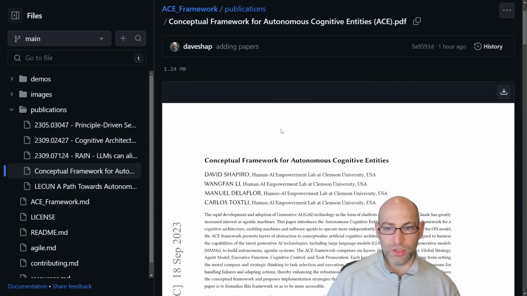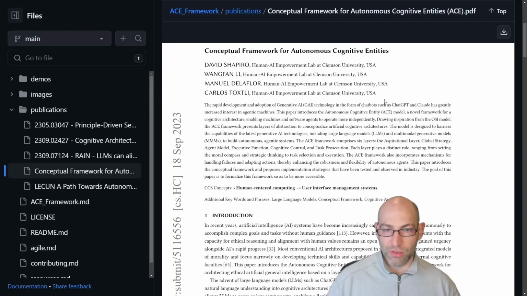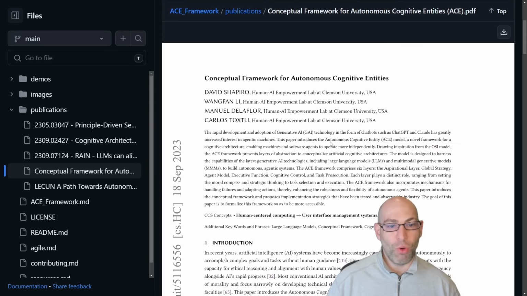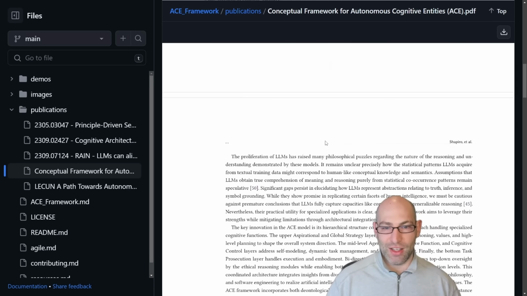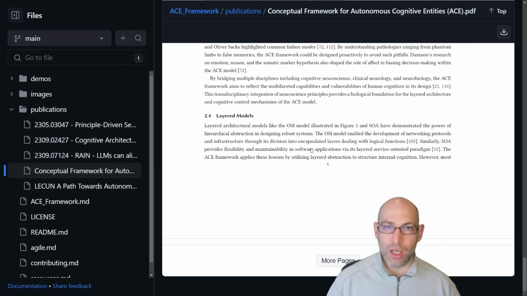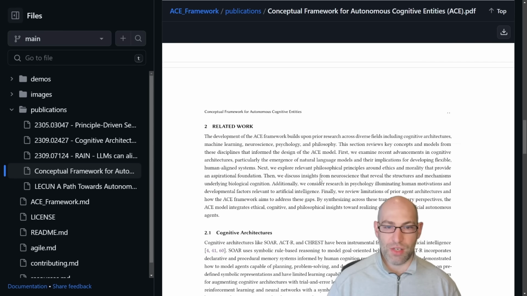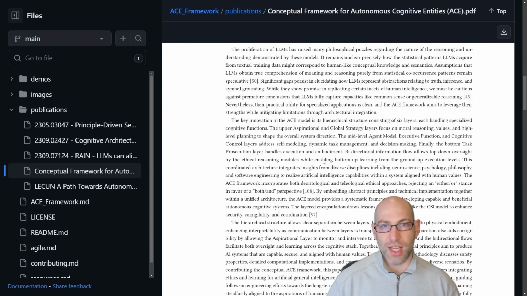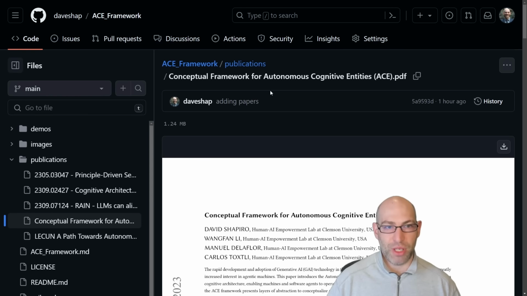So the paper is here. It's ready. You can download it. It is incredibly well cited. I think we have over 150 citations. So we didn't make this up, but there is a tremendous amount to unpack here. Obviously, I'm not going to read all 37 pages of the paper to you, but if you work through this scientific paper, you'll understand the psychology, the philosophy, the ethics, and a lot of the other science underpinning the ACE framework. So it is there. It is ready. This is the big announcement.